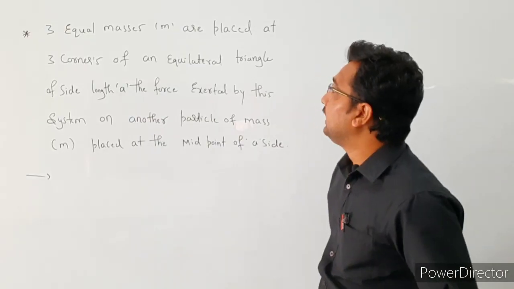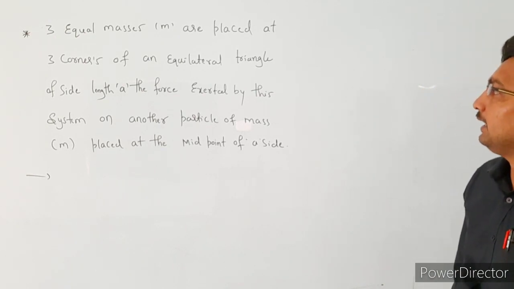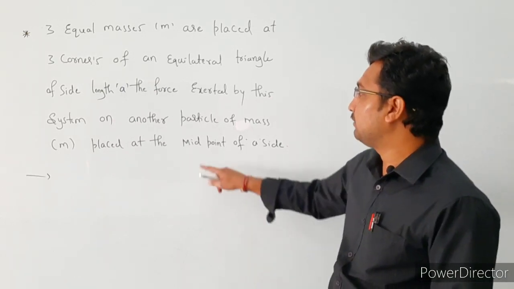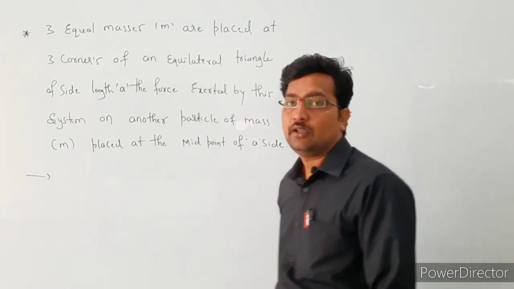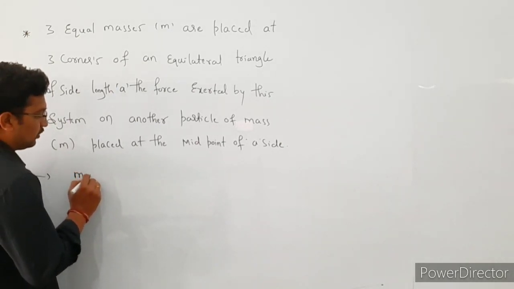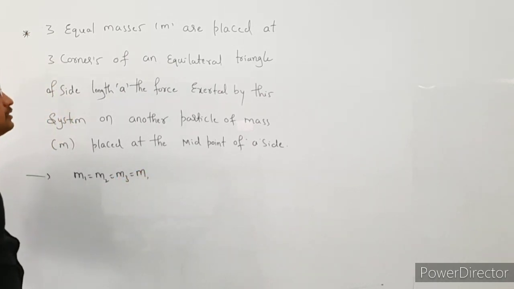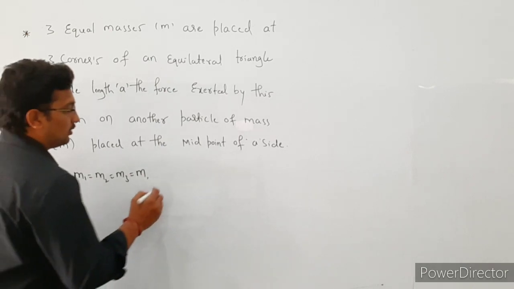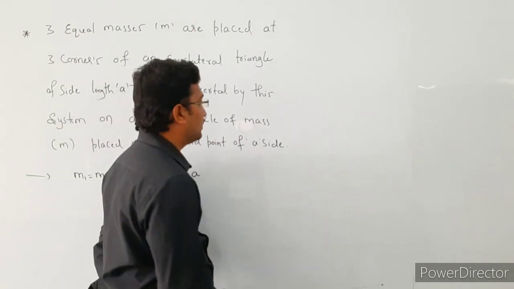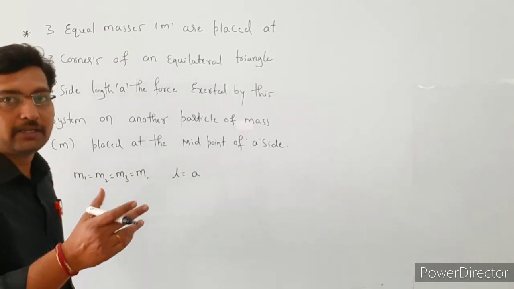See the problem here. Three equal masses m are placed at three corners of an equilateral triangle of side length a. Find the force exerted by this system on another particle of mass m placed at the midpoint of one side. See here, what are the given terms? m1 is equal to m2 is equal to m3 is equal to m, the mass of each particle is the same, and the length of each side is given, that is a, right? So here we are going to find the net gravitational force acting on the particle of mass m placed at the midpoint of one side, right?